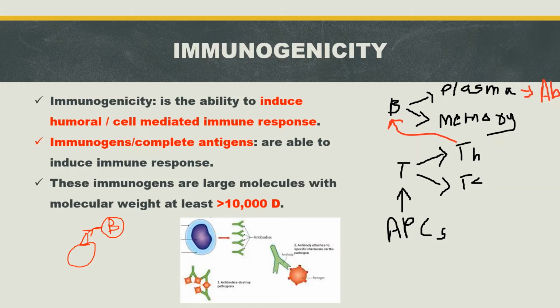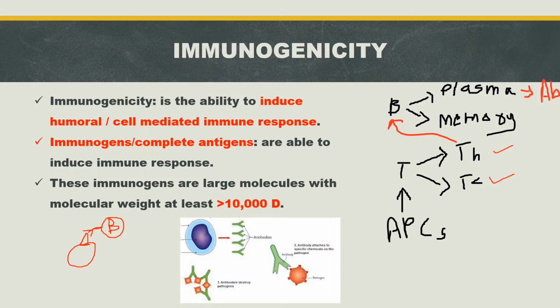As we know, activation of B cells requires the help of Th cells. If a T helper cell recognizes any pathogen that is presented by antigen presenting cells or target cells, the T cell will get activated and will produce two types of cells, helper T cells or cytotoxic T cells.